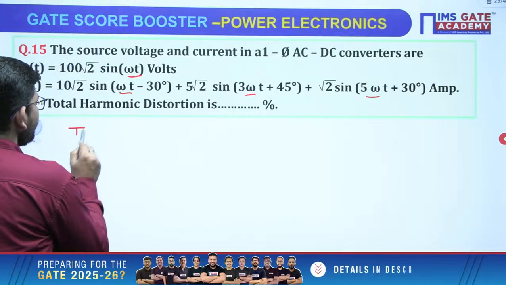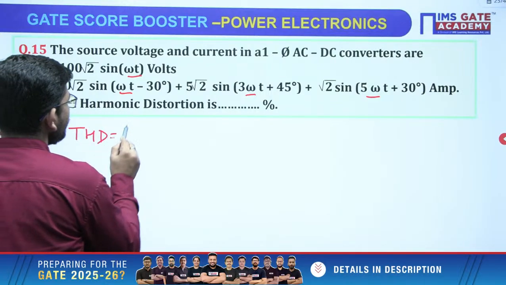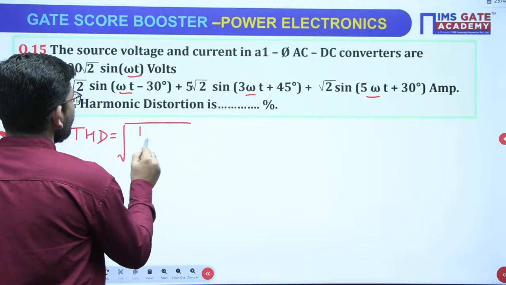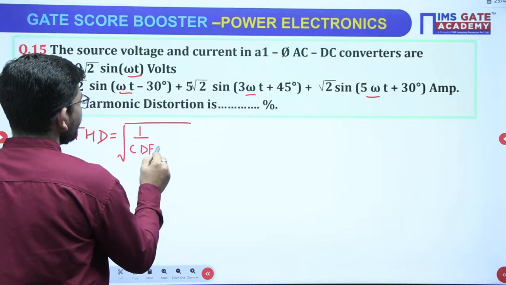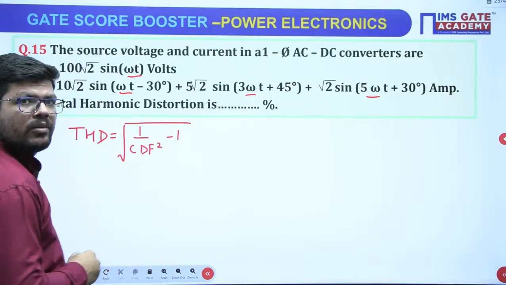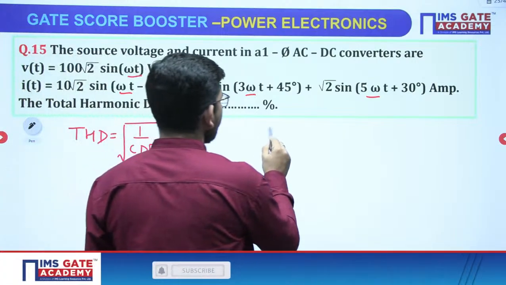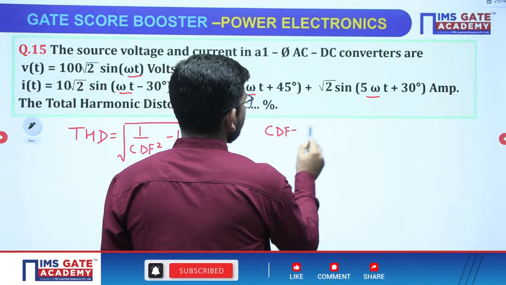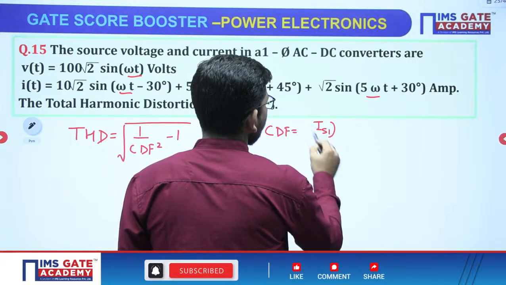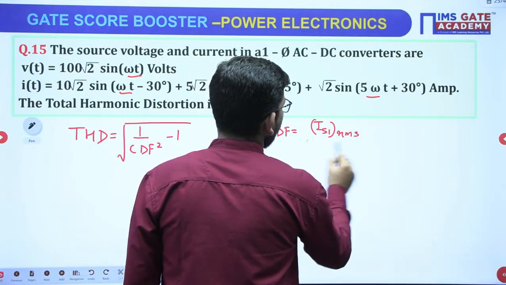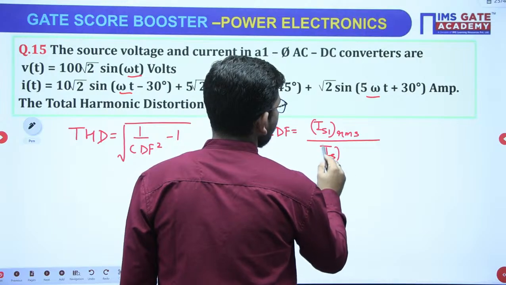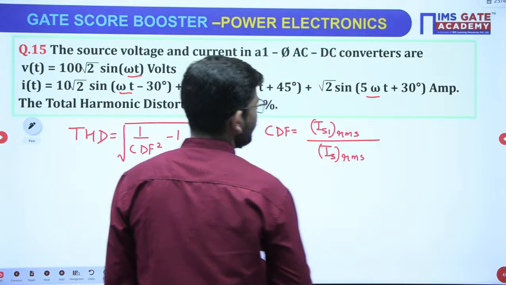THD, total harmonic distortion, is the square root of 1 by CDF squared minus 1. How to calculate CDF? CDF is the fundamental RMS current divided by the total RMS current, right?